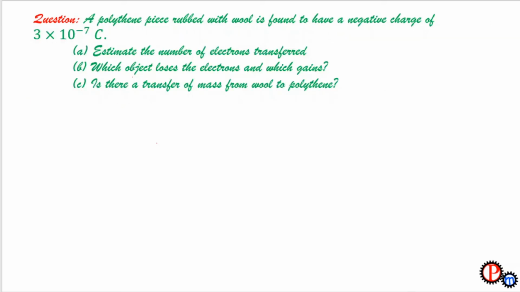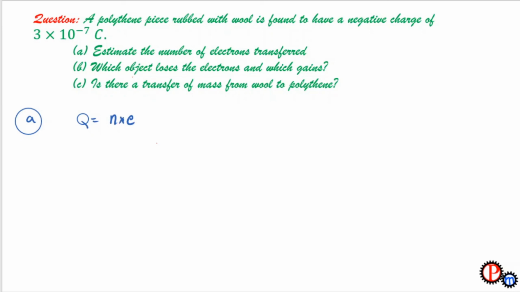Next question we have: a polythene piece is rubbed with wool and is found to have a negative charge of 3 into 10 raised to the power minus 7 coulombs. First part: estimate the number of electrons transferred. Now we know that from quantization, the total charge on any object is equal to the number of electrons multiplied by the charge on one electron.